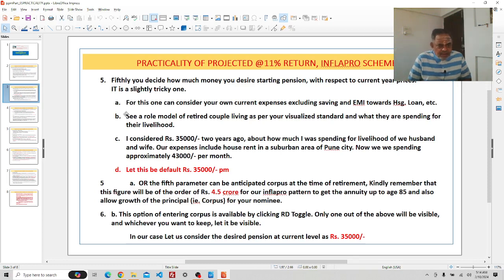I considered 35,000 rupees 2 years ago when this page was redeveloped, based on how much I was spending for the livelihood of we, husband and wife.